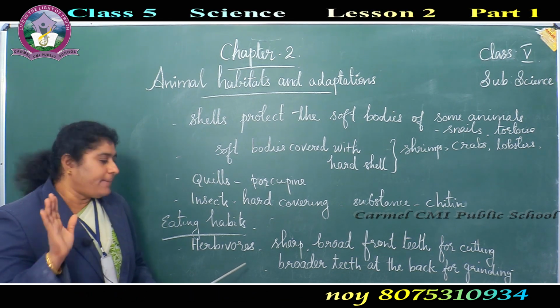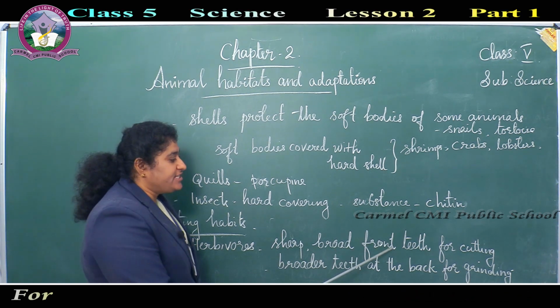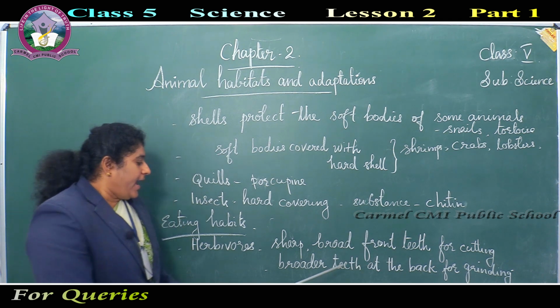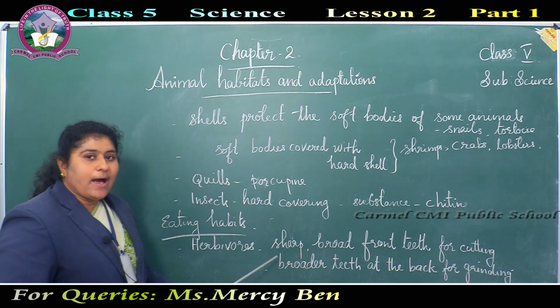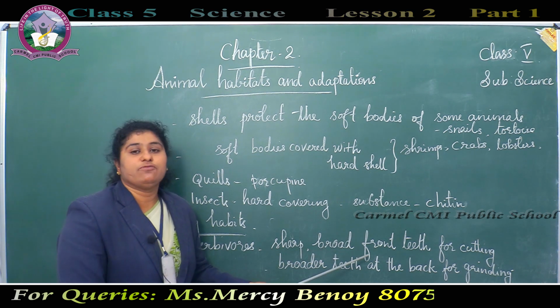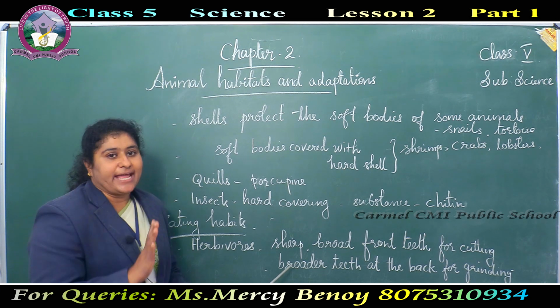They eat only plants. So they have sharp, broad front teeth for cutting and broader teeth at the back for grinding.